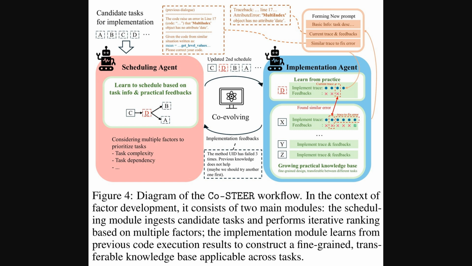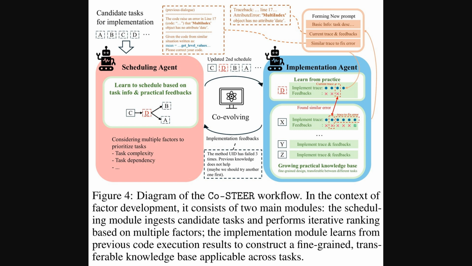The scheduling agent starts with a list of candidate tasks, say tasks A, B, C, and D. It then learns to prioritize these, considering things like task complexity and dependencies, and creates an updated schedule. For instance, it might decide to tackle task C, then D, then B, then A. This schedule then goes to the implementation agent.